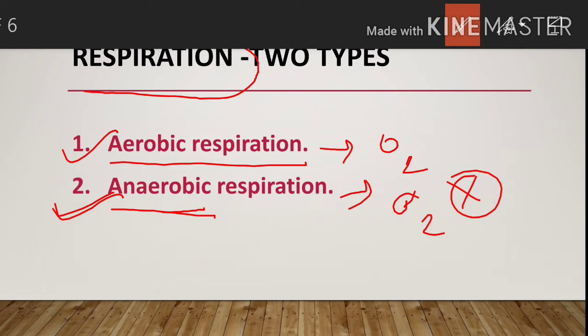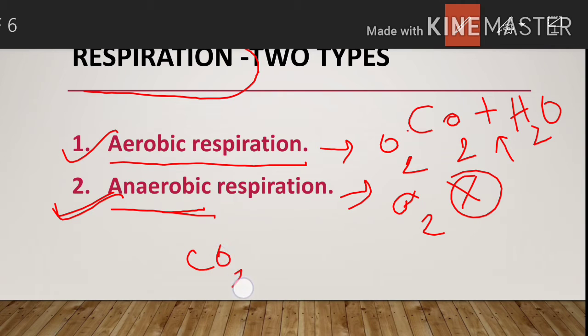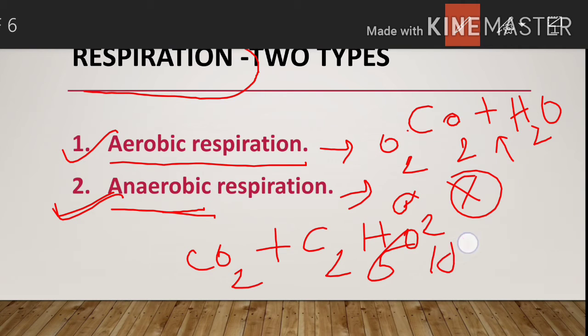What are the end products of aerobic respiration? We already know that in the process of aerobic respiration, carbon dioxide and water vapor are produced, and a high amount of energy is produced. In anaerobic respiration, carbon dioxide and ethyl alcohol are produced.